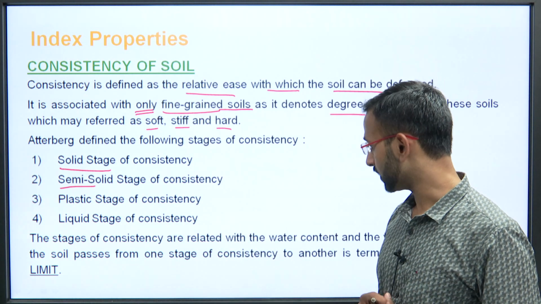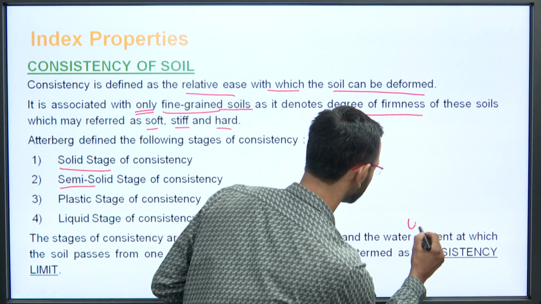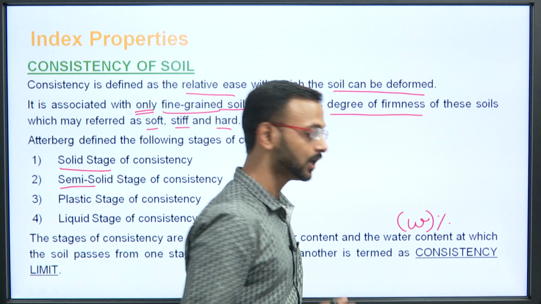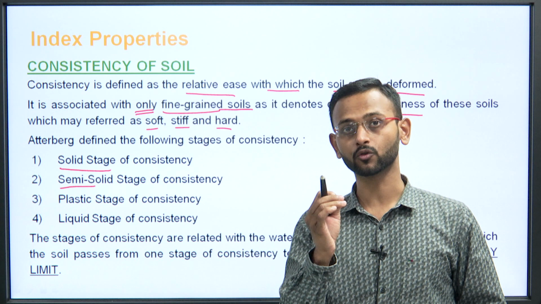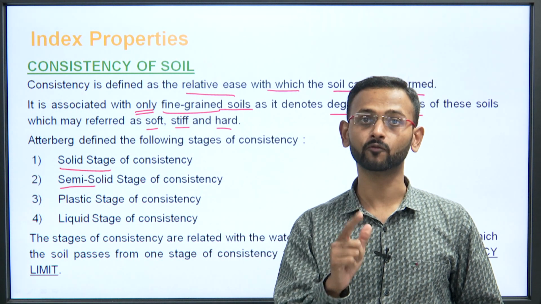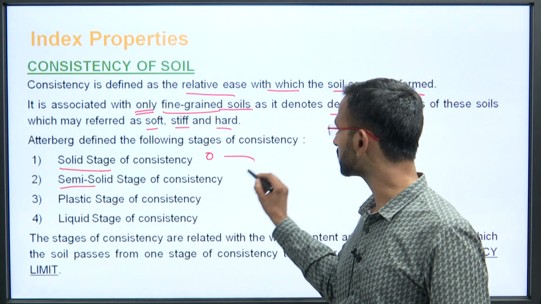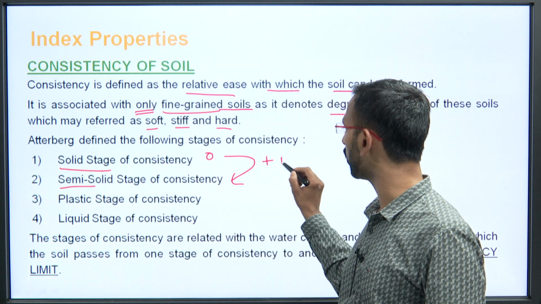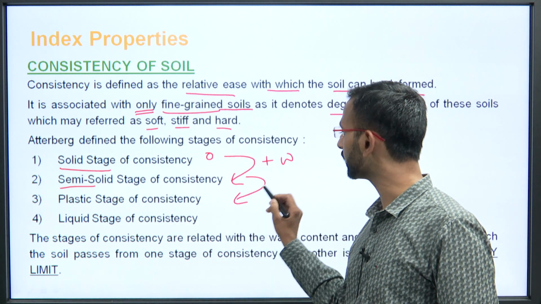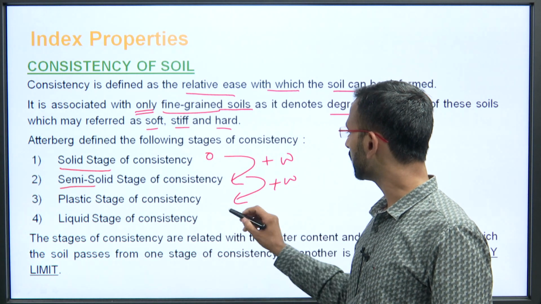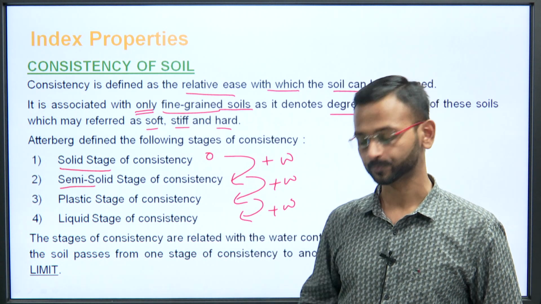These stages of consistency are related with water content, that is the water percentage. What are the different water contents at which the soil passes from one stage of consistency to another? Let us say if the soil is in solid state, and we increase some amount of water, what happens? It moves to semi-solid. If you increase more water, it moves on to the plastic stage. If you increase somewhat more water, it moves on to the liquid stage of consistency.